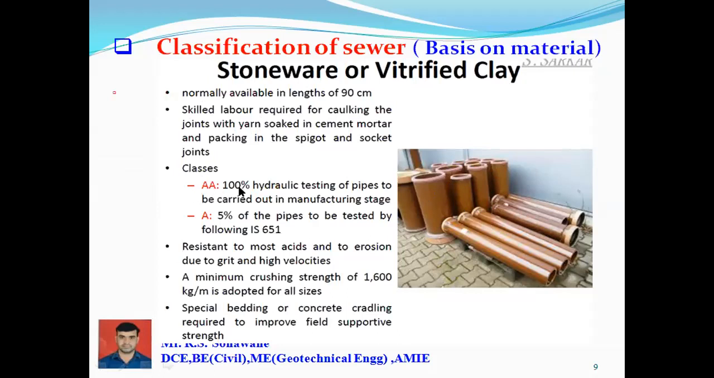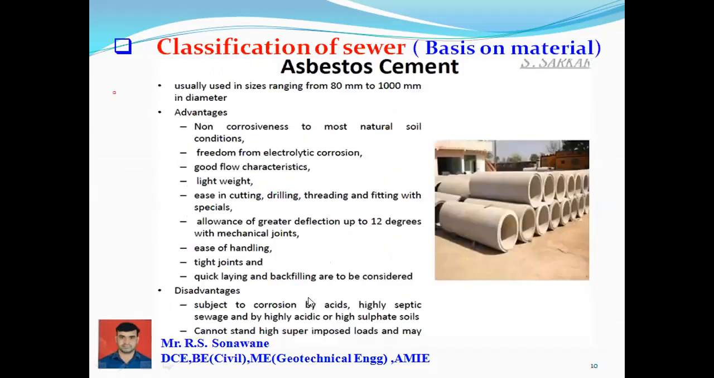Classes: A class, that is 100% hydraulic testing of pipe, and in the other class only 5% of pipe to be tested, following IS as per IS 650. Resistant to most acid and erosion due to the great viscosity. Then a minimum crushing strength, that is 1600 kilogram per meter, is adopted for all sizes of the stoneware or vitrified clay. And then special bedding concrete cladding required to improve the field supportive strength.